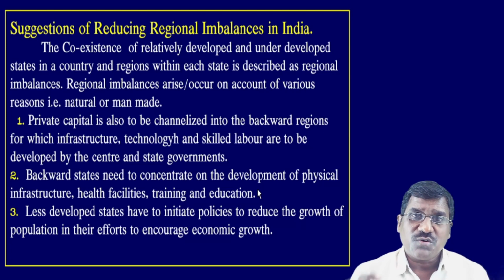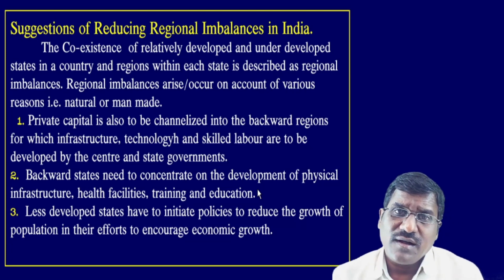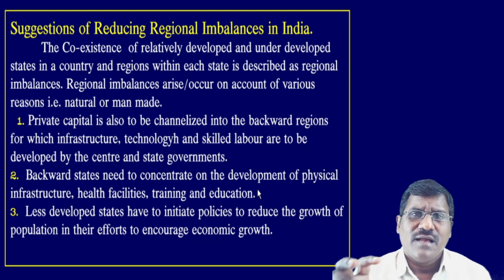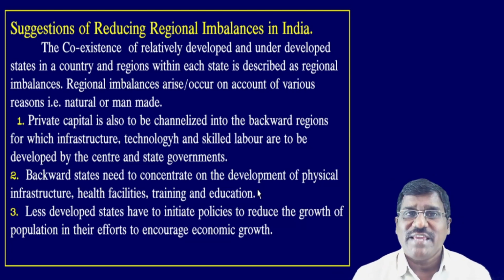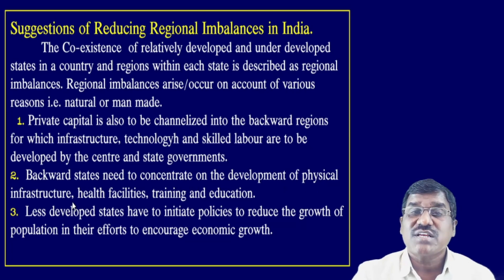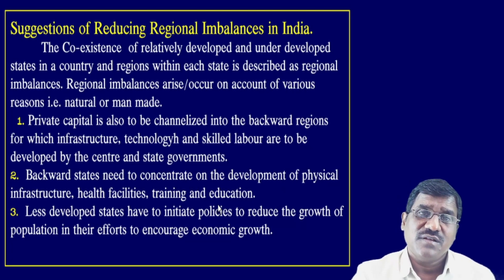The government should provide more and more necessary equipment in the developing area. So the second point is that backward states need to concentrate on the development of physical infrastructure, health facilities, training and education facilities to reduce regional imbalances.